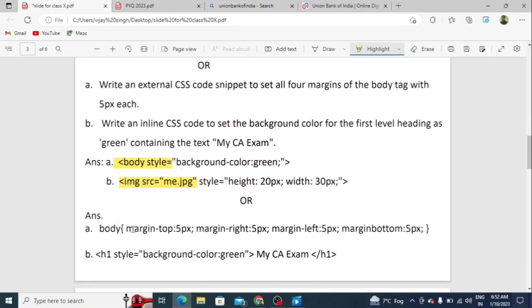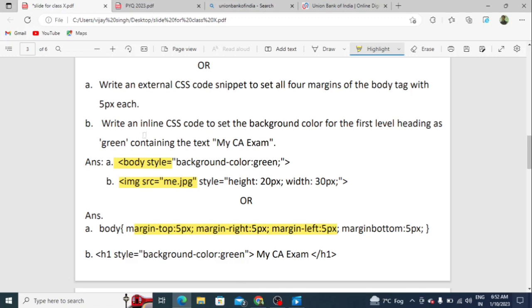So A, body, margin top 5 pixels, margin right 5 pixels, margin left 5 pixels, and margin bottom 5 pixels. Simple. But here you have to write the internal CSS, external CSS. Okay, so external CSS, you already know what external CSS is. In the external CSS you have to write CSS code in another notepad, and that file will be saved with the extension .css. I think this is clear.